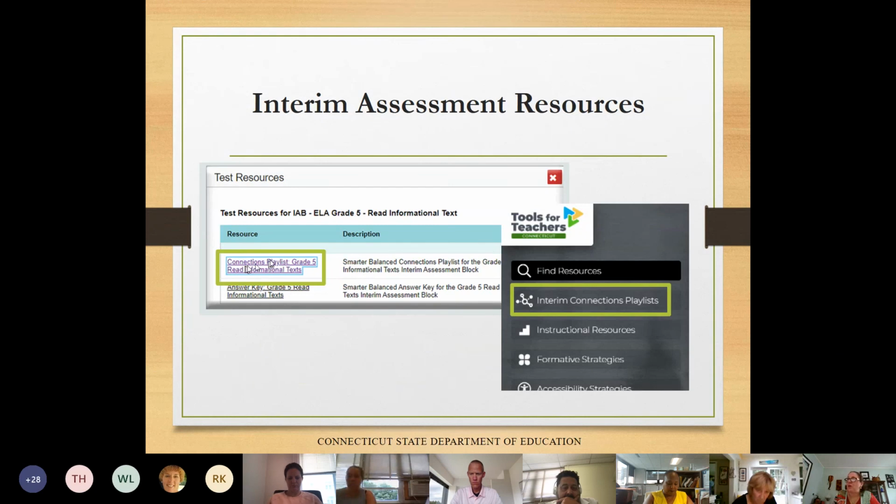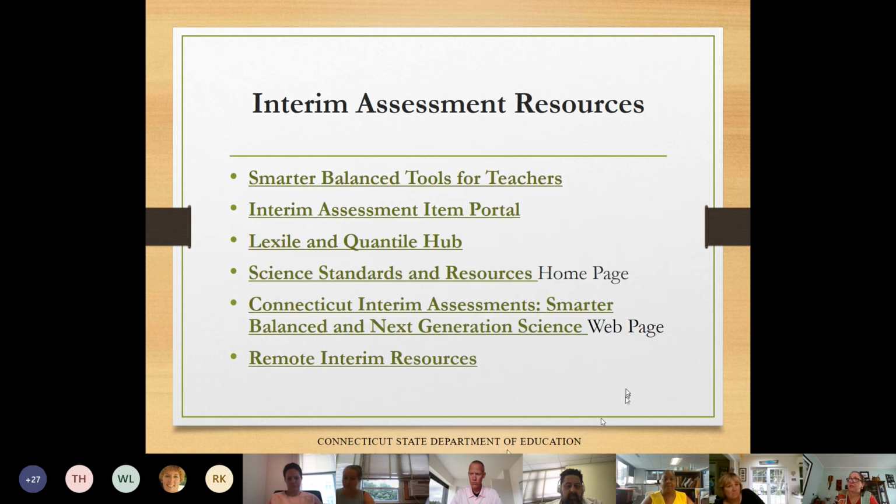And we also have a link to the Connections playlist, which I gave to my group for listening. We didn't get time to go through that. But in Tools for Teachers, in that same list of instructional resources, you'll find the interim Connections playlists, and you can look for every single ELA and Math block. Those are available. These are a repeat of last presentation's resources for you.